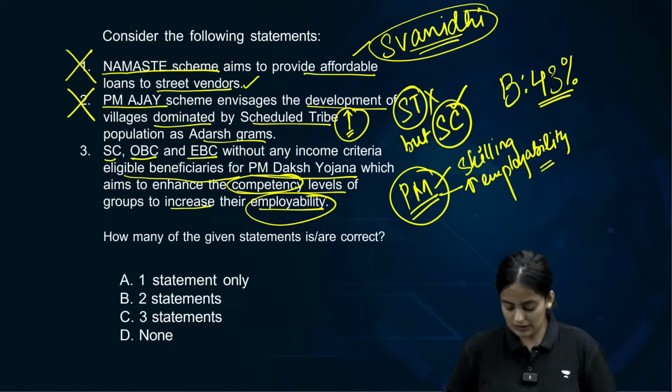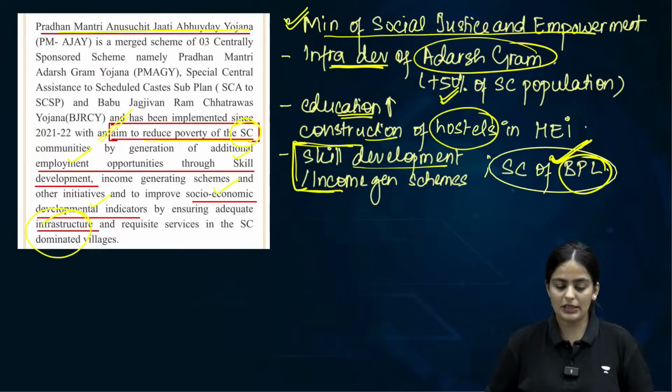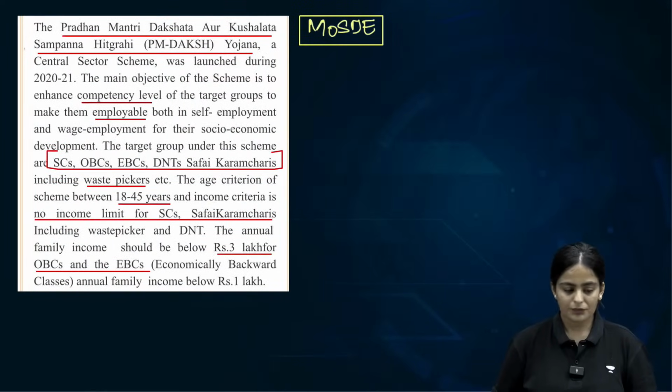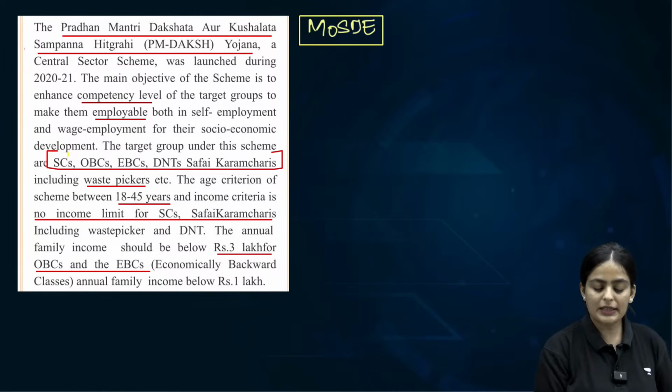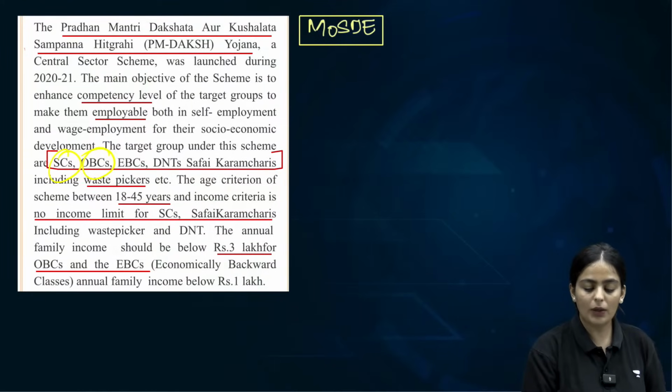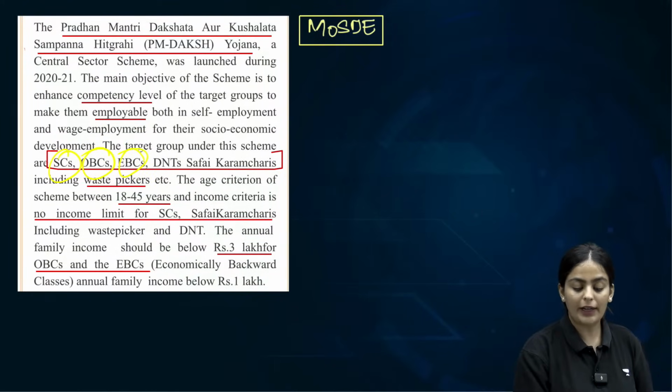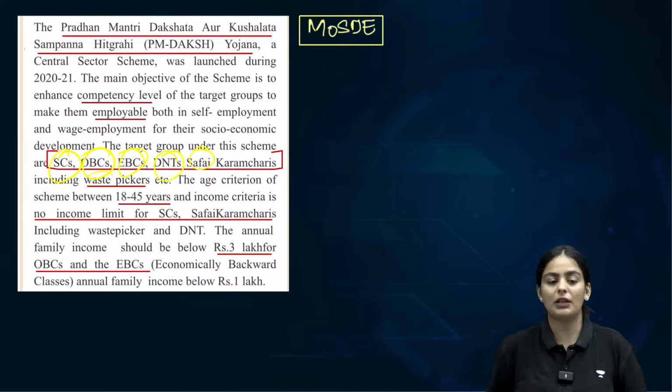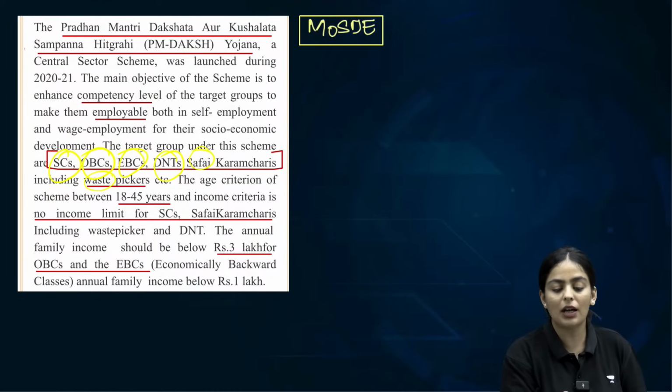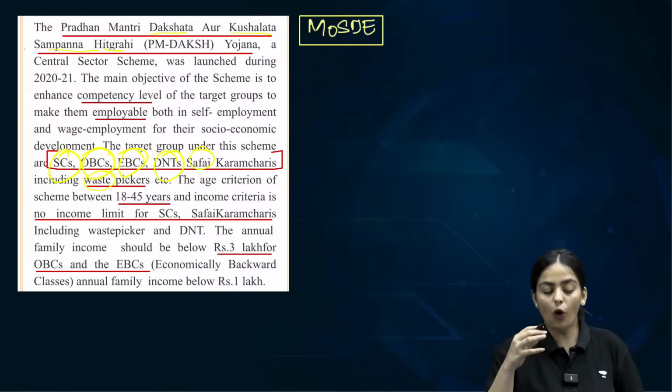Now these sections can be SCs, OBCs, economically backward classes, denotified tribes, Safai Karamcharis, including waste pickers. All of them can be beneficiaries under the PM Daksh Yojana, which is Pradhan Mantri Dakshata or Kushalta Sampann Hitgrahi. So all of them are beneficiaries under it.